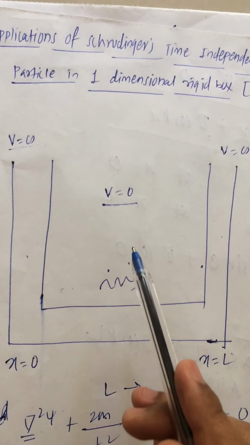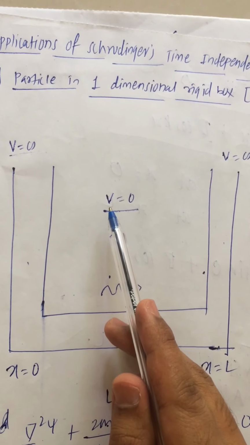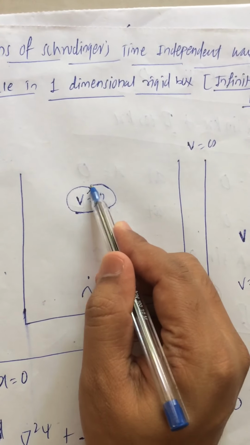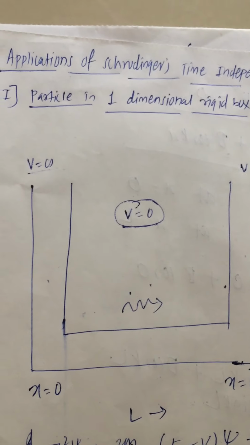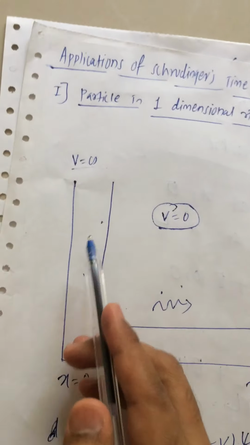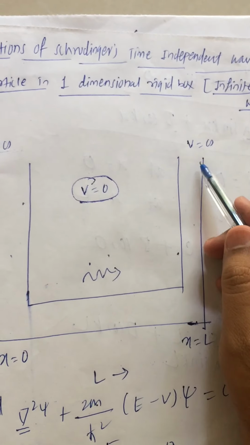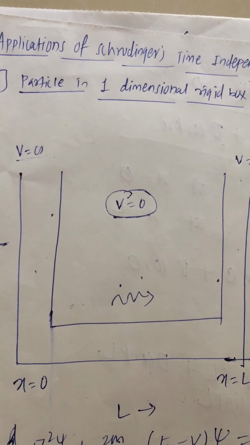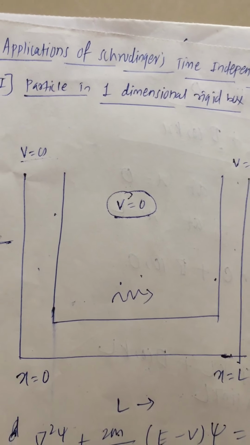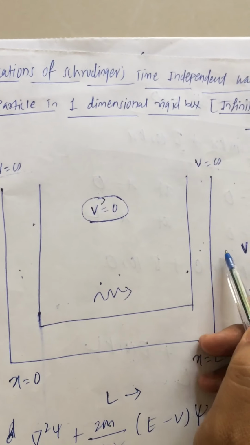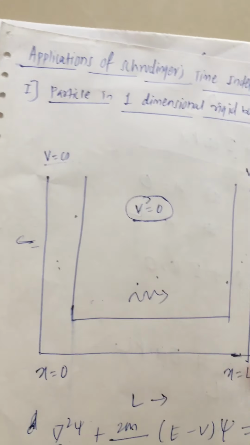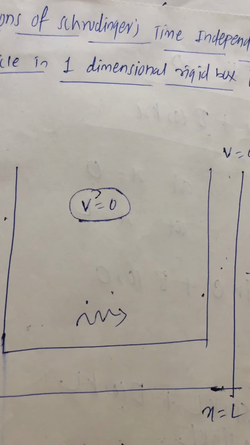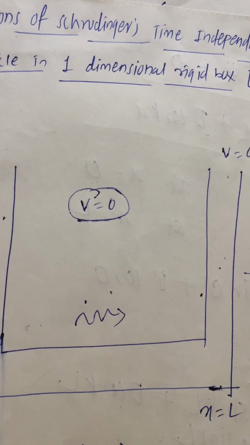For our sake of understanding, let us consider the potential energy of the particle inside the box is 0. So here V, which is potential energy, is equal to 0. The potential energy of the particle on the wall and outside the box on both the sides is infinity. As we know, there is no particle whose potential energy can be infinity. So the particle is absent on the wall and is also absent outside the box. So what I mean here is the particle is present only inside the box. Let us say the particle has a mass m and the velocity is v.